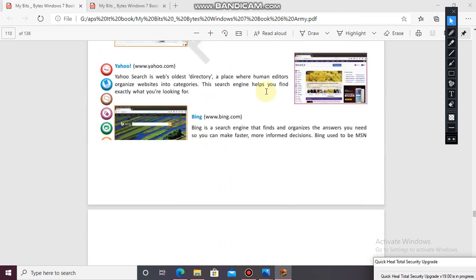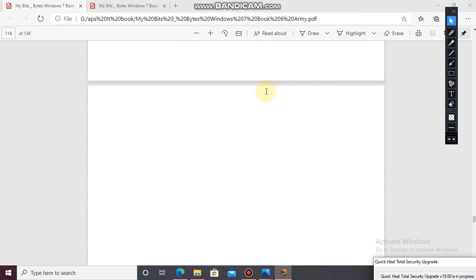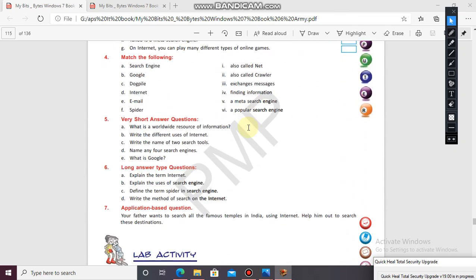Now the second question. Second question is explain the uses of search engine. So what does a search engine do? Search engine is a program that finds websites, web pages, images, videos, news and other information related to a specific topic. Search engines are particularly helpful in locating web pages on certain topics or locating specific pages for which you do not know the URL. So the use of a search engine is to search.